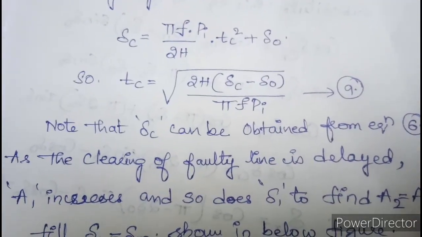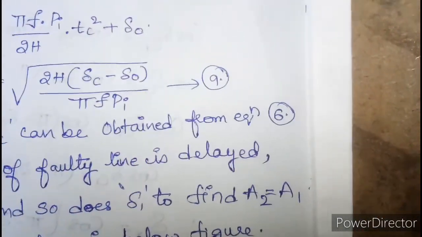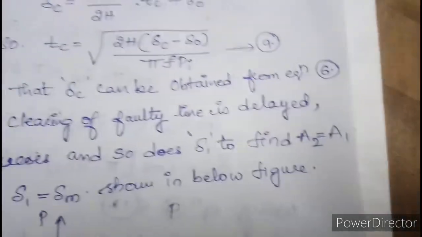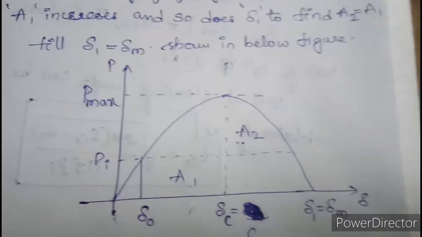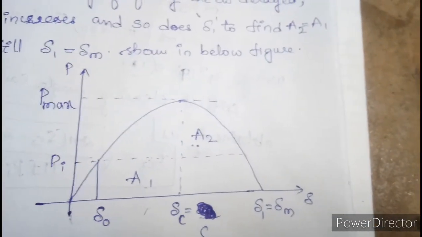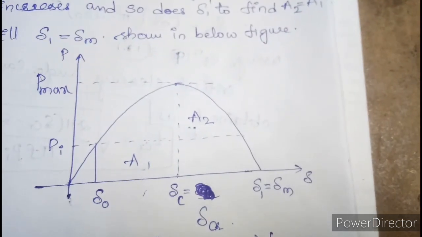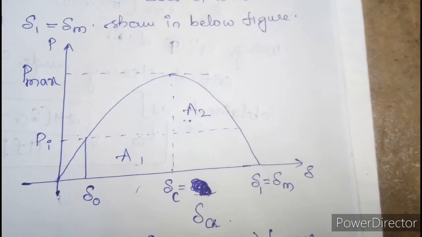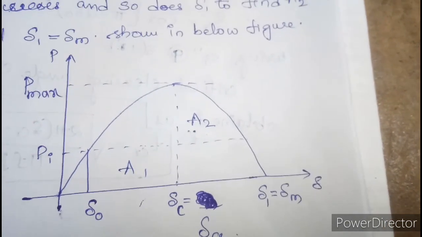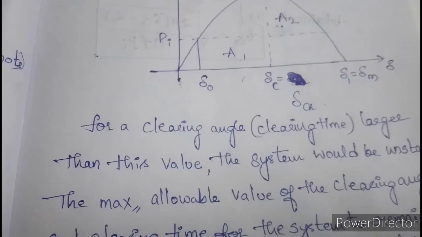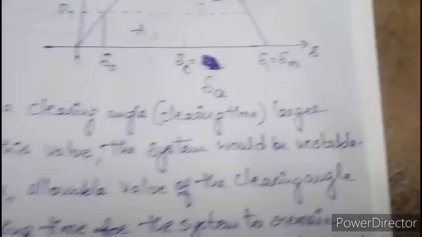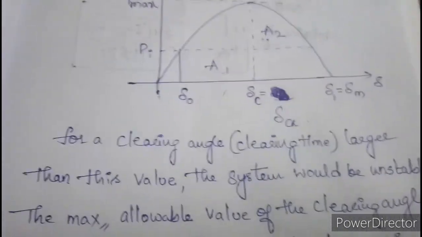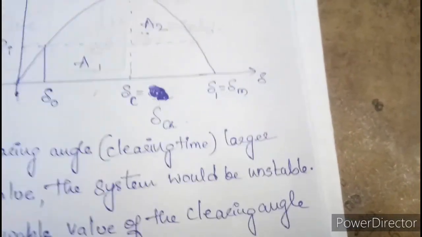Now if tc is the clearing time corresponding to the clearing angle delta C, then we can obtain the equation by representing delta as delta C. From this equation we can write the tc expression, where delta C can be obtained from equation 6. As the clearing of the fault is delayed, A1 increases and delta 1 increases. So we can say A1 equals A2, and this continues until delta 1 reaches delta m, as shown in the figure.